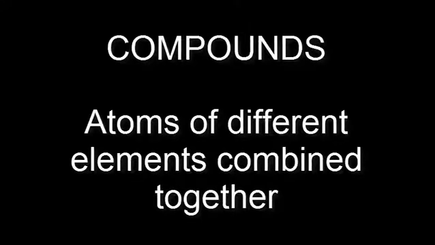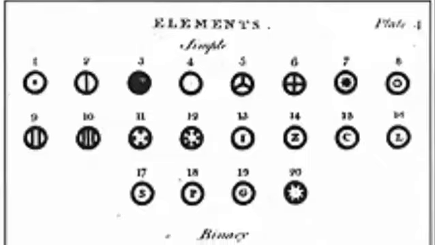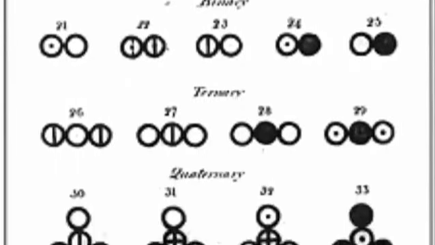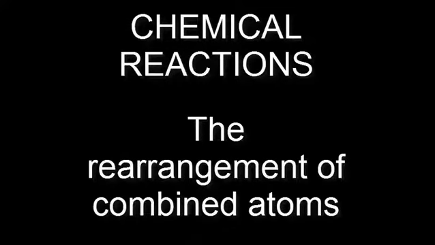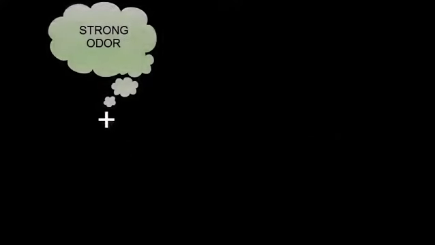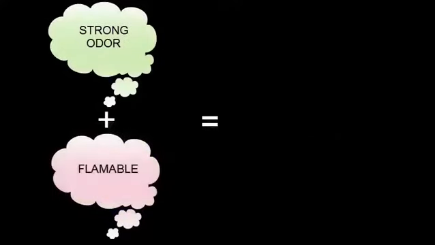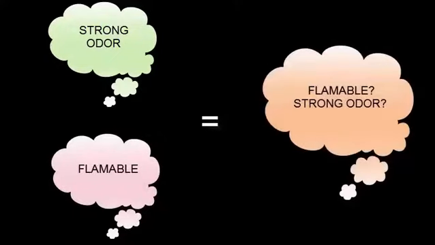Compounds consisted of atoms of different elements combined together. Atoms of same elements can combine together. Chemical reactions involve the rearrangement of combined atoms. His experiments were a series of experiments on mixing of gases to determine what effects properties of the individual gases had on the properties of the mixture as a whole.